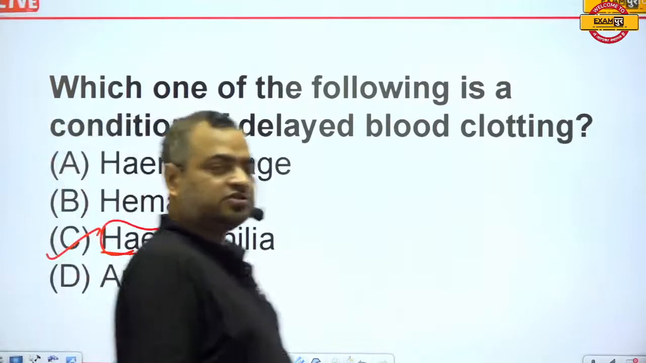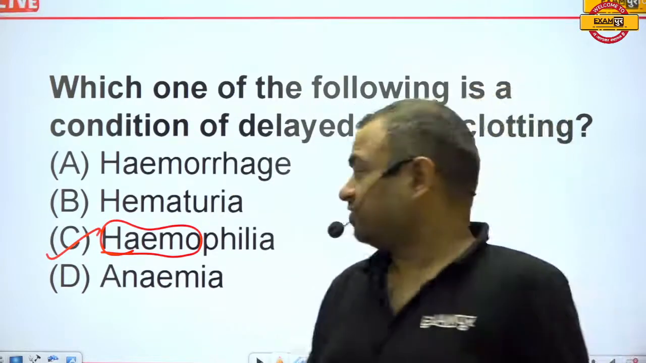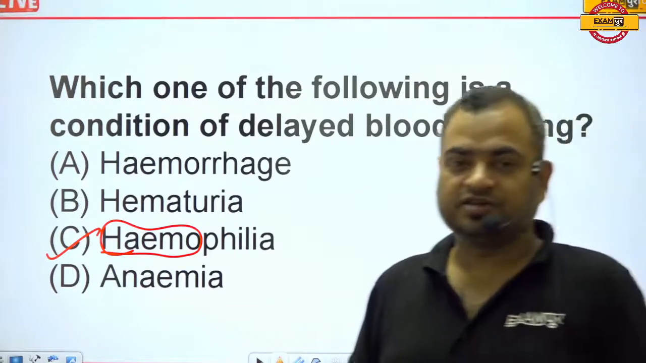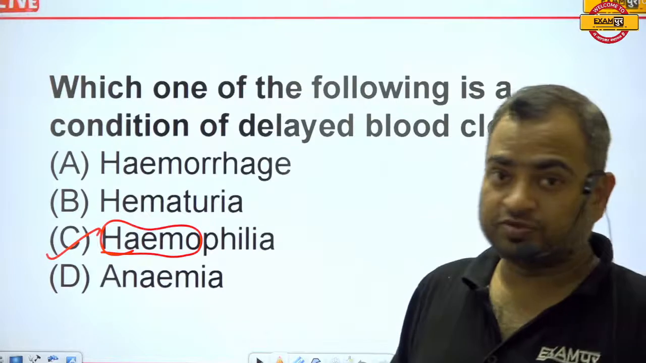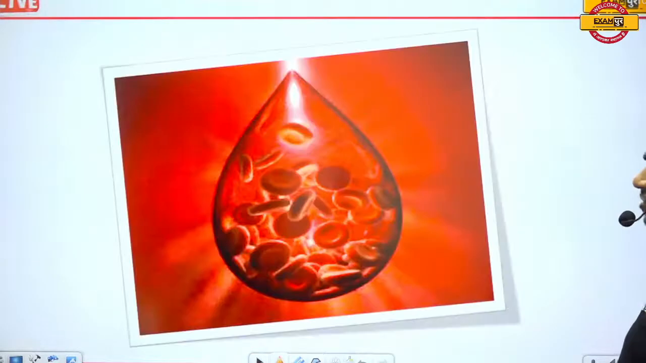Whenever you see the word hemo, it means it is related to blood, just like hemoglobin. Hemoglobin is also related to blood, so you can find the answer very easily.